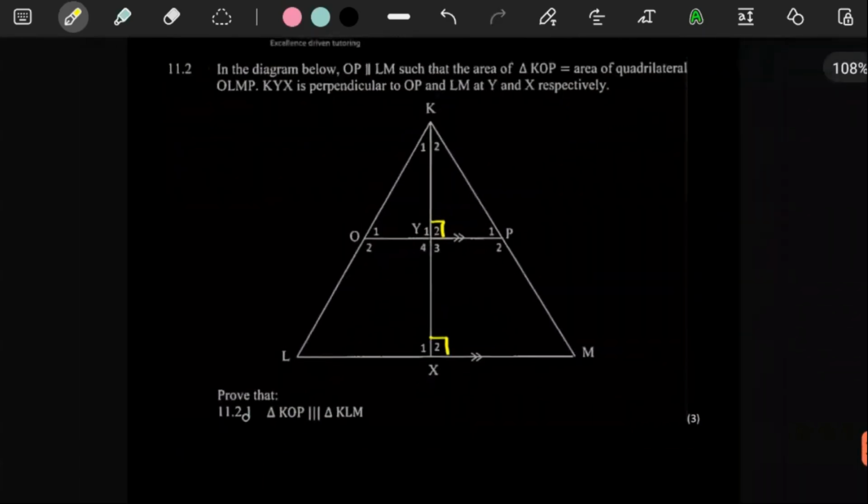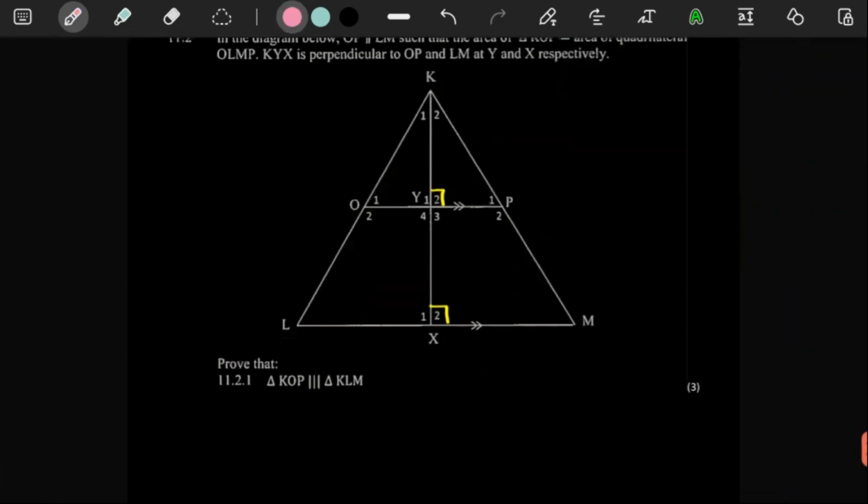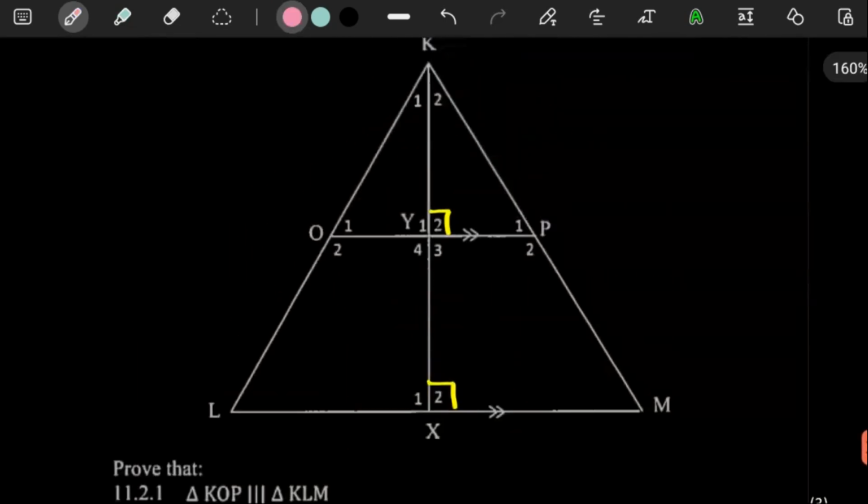So for 3 marks, they say we should prove that the triangle KOP is similar to KLM. That doesn't look like it's going to be too difficult, because if you're going to prove that 2 triangles are similar, you have to show that the 3 sets of angles are equal.